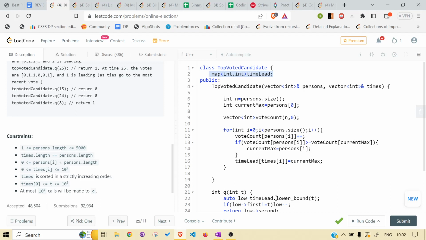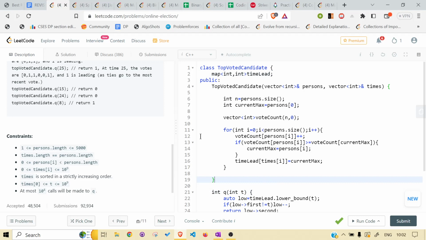Because there is no lower bound function on unordered map in C++. I don't know about other languages. So that's why I took time lead, and also made it global, because it is needed in the query function also.